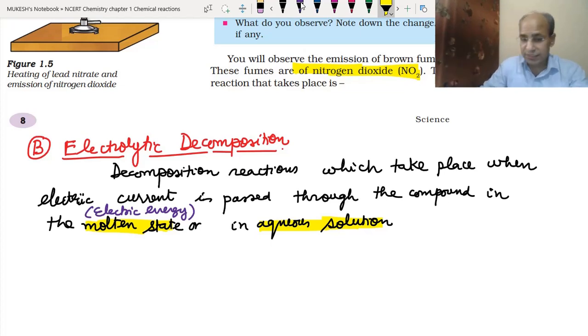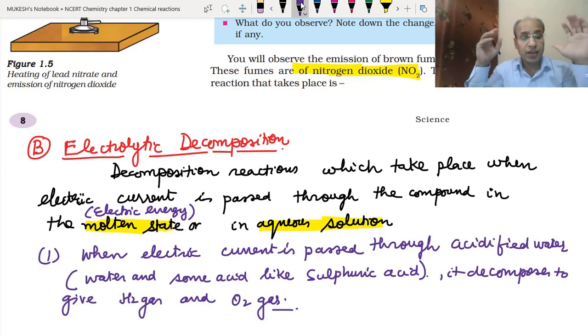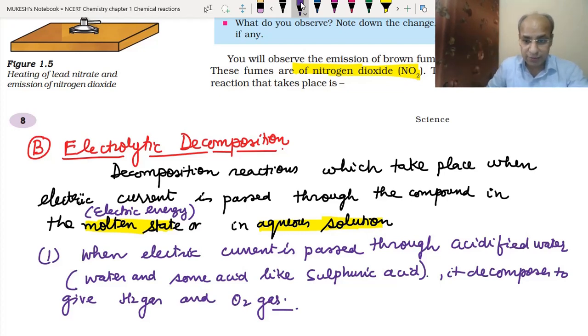Okay. So let's take an example. When we pass the electric current through the acidified water. Acidified water means, in pure water it is very difficult to pass the electricity. So we just put some acid into that, like sulfuric acid or hydrochloric acid, some amount of sulfuric acid we will put into the water. So it conducts the electricity. What it does basically is increase the conductivity of electricity.